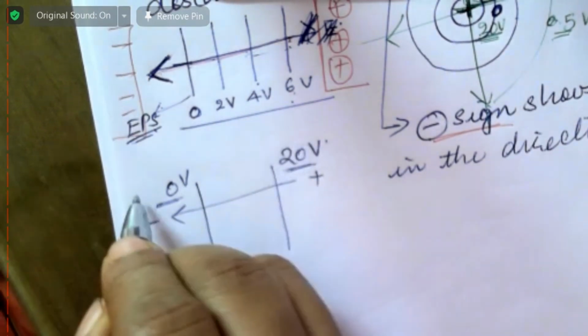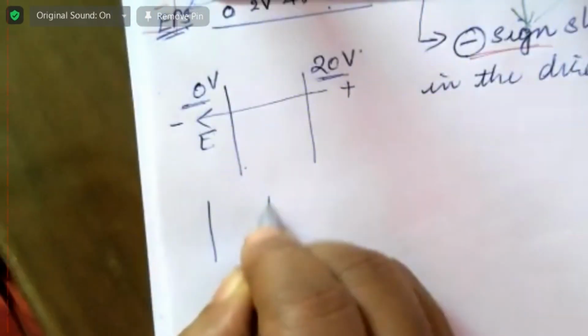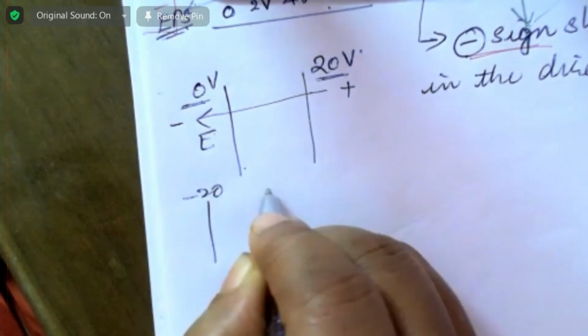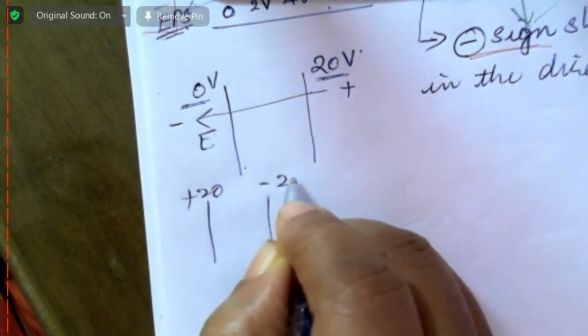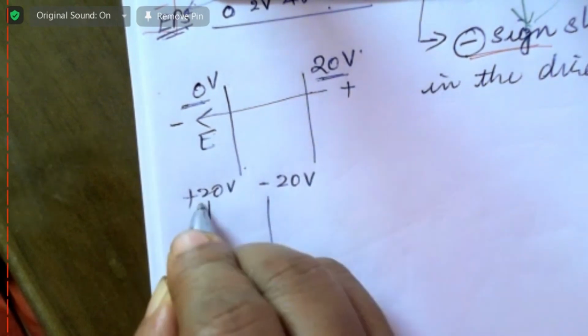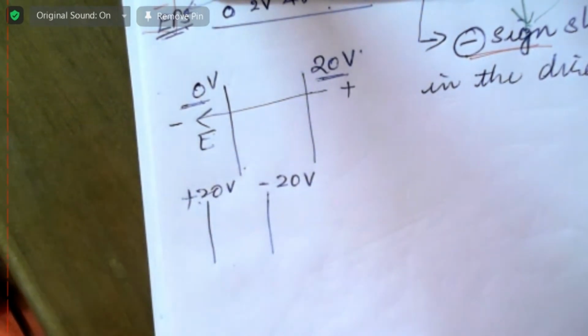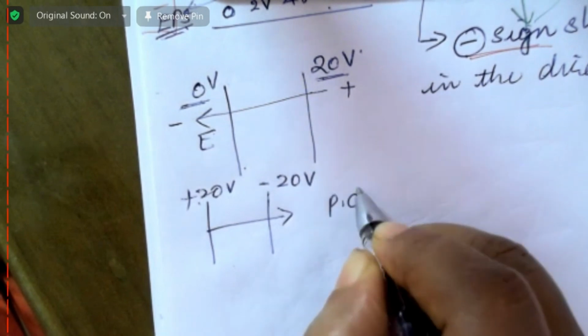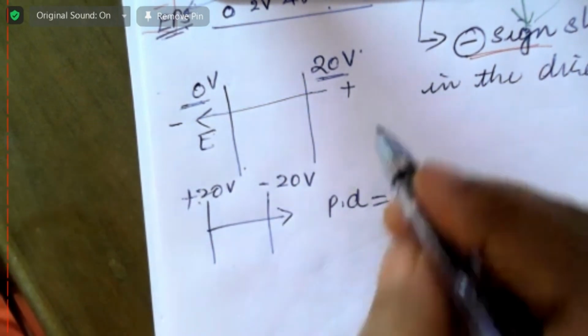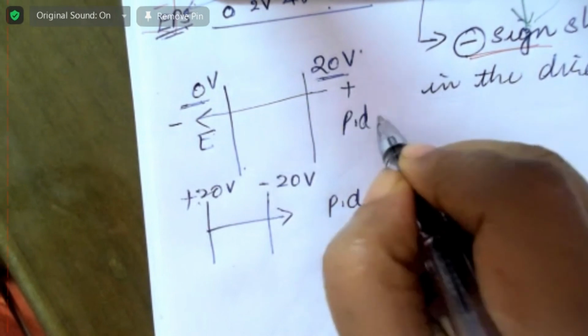Now, assume that this is negative 20. This is the direction of electric field. Now, if you have got another one, this is positive 20, this is negative 20 volt. What is the direction of electric field? To the right. And what is the potential difference between the plates? Here, what is the potential difference between the plates?